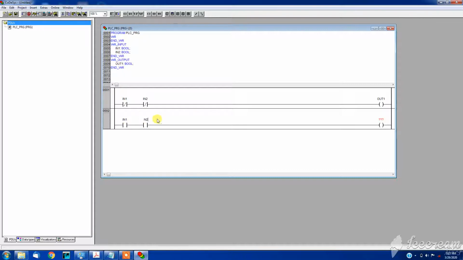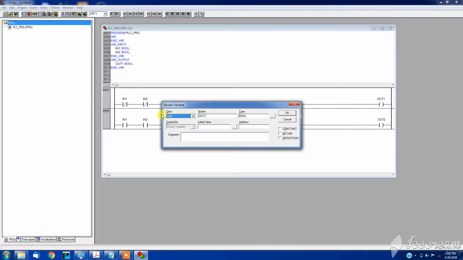When you create the variables earlier, the next time it won't pop up the variable declaration. So output 2 is not declared earlier, so as soon as I write the variable for output 2, the pop-up will come. And for this I will choose the class variable output, and the data type will be boolean.